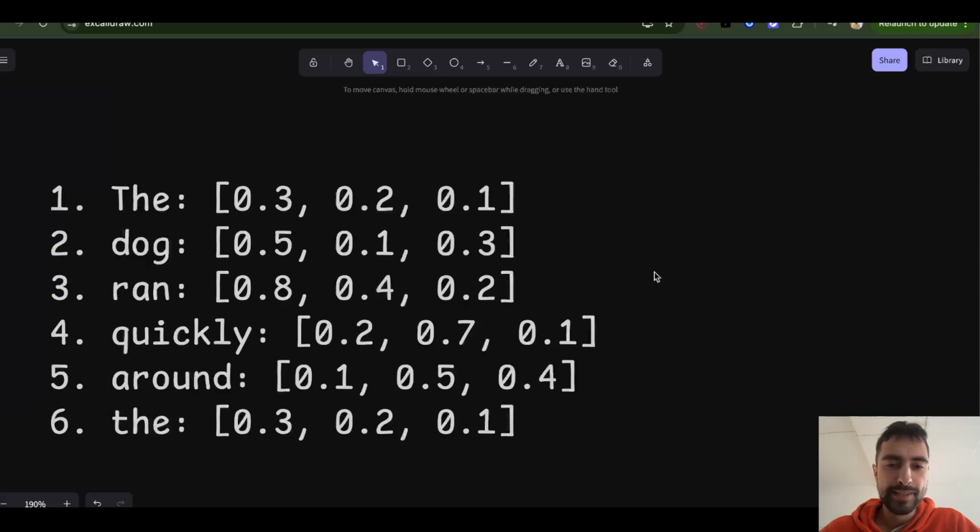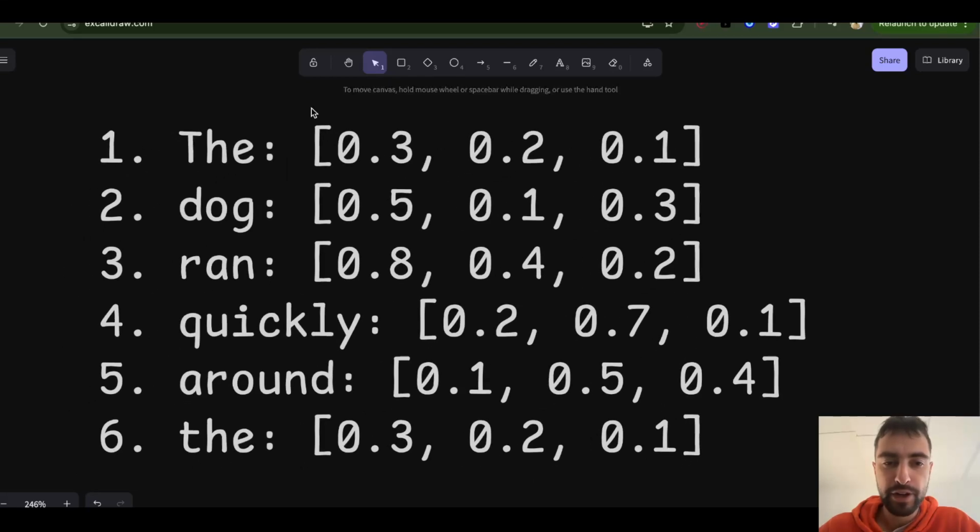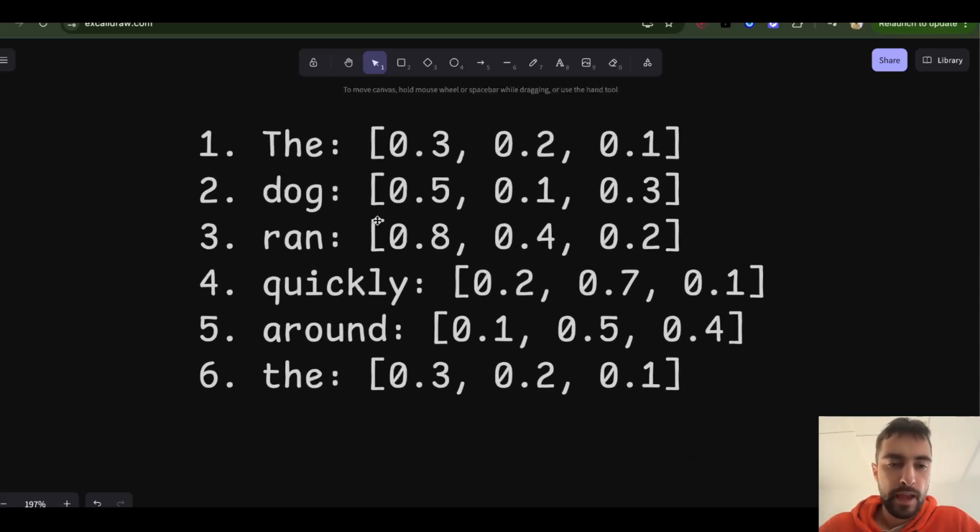So, as I said, we have some sequence of tokens, and I expect you to know everything I've talked about until now. And each token has its vector embedding. And as I said, vector embeddings are a lot longer in the real world, thousands of numbers, of features, long. Okay, let's say this dog is represented by these three numbers in this vector. So these three numbers will encode the semantic meaning of the word dog. If you don't know how, you should go back and watch the examples that I gave.